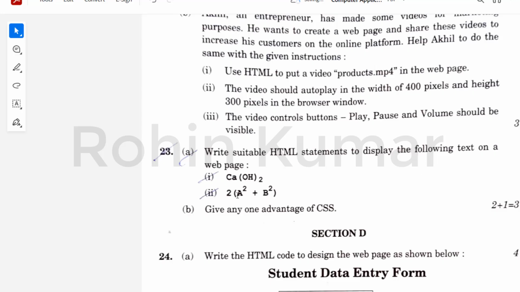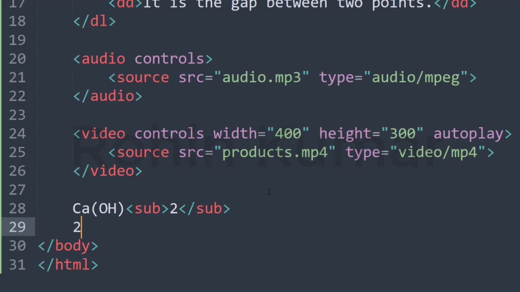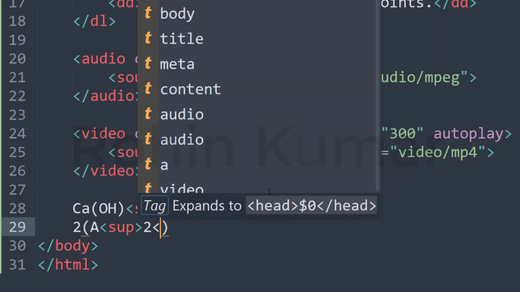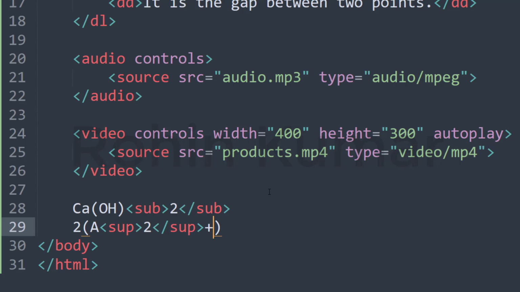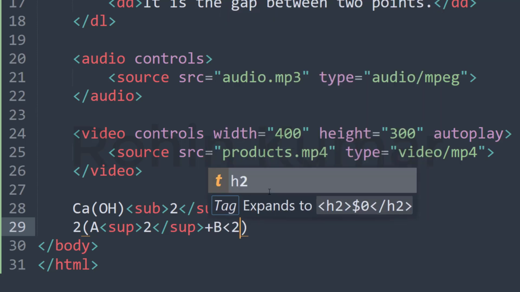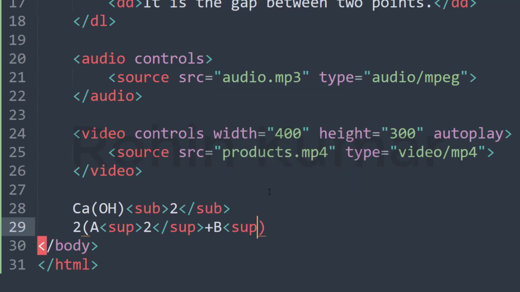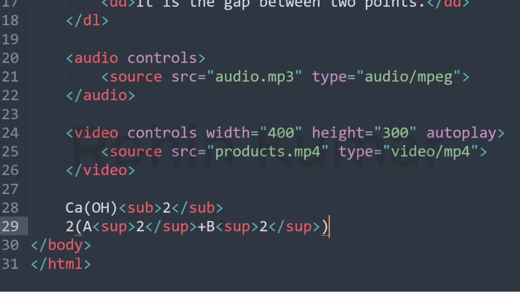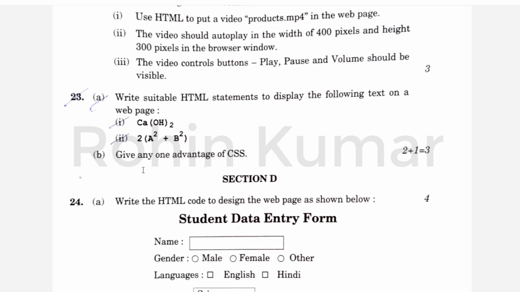The second part is 2a square plus b square. So let's write it also. 2a sup 2, we will use a sup tag to write it, then plus b sup 2, and close sup. So this is the complete code for this. So this is the answer of the second part. So now let's move to the next part.